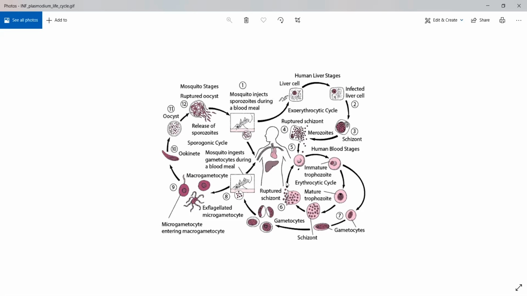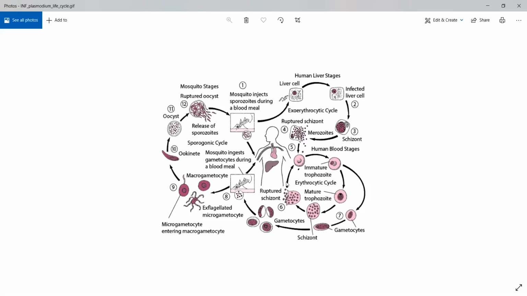But the gametocytes, whenever a new female Anopheles mosquito comes and bites you, these gametocytes will enter that mosquito and start the sexual phase of their life cycle. So gametocytes are essential for propagation of their generation.